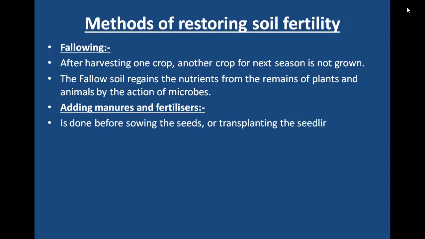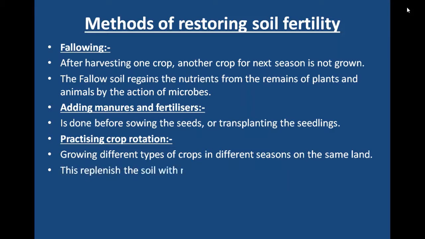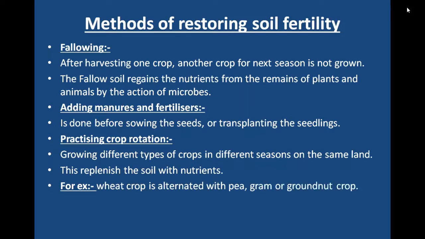Adding manures and fertilizers is done before sowing the seeds or transplanting the seedlings. Practicing crop rotation. Growing different types of crops in different seasons on the same land is known as crop rotation. This replenishes the soil with nutrients. For example, wheat crop is alternated with pea, gram and groundnut crops, which are called leguminous crops.